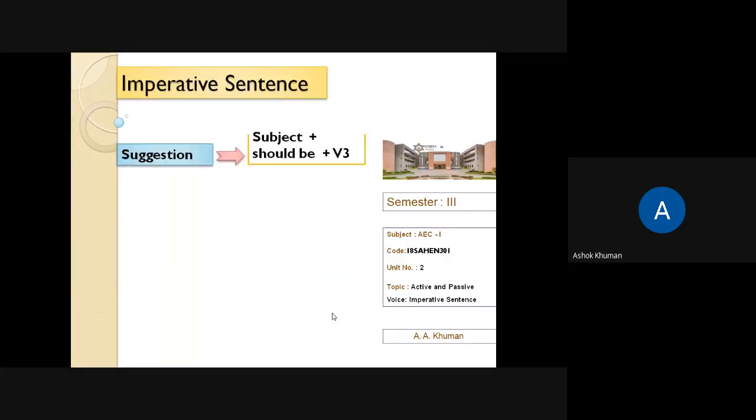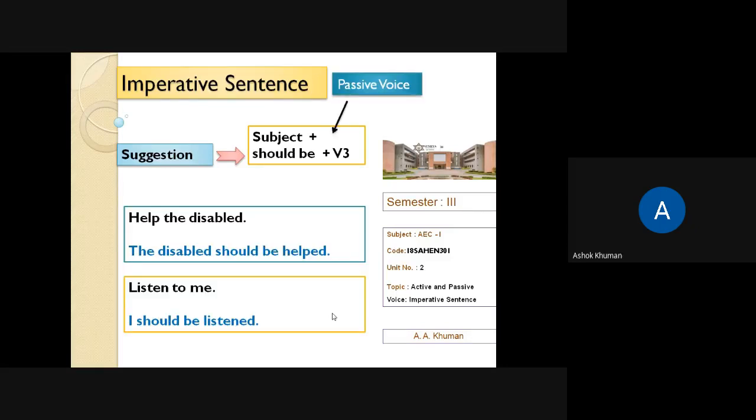Then we have suggestion. In suggestion, should will come. Here we don't say you are suggested to, but should. Help the disabled means the disabled should be helped. The disabled should be helped. Listen to me. I should be listen. Me is the object here, here it becomes subject: I should, subject plus should plus be V3 listen. Okay.